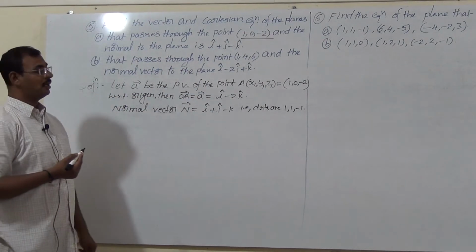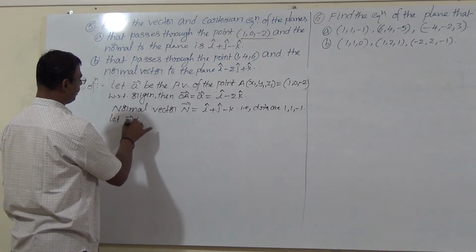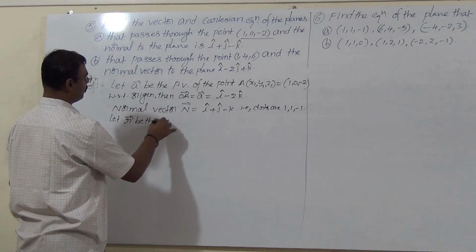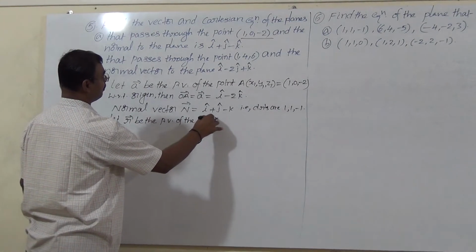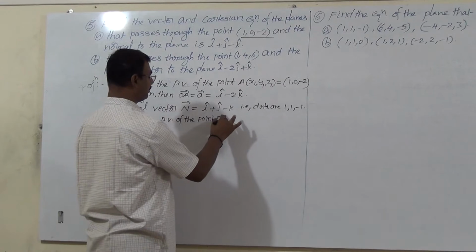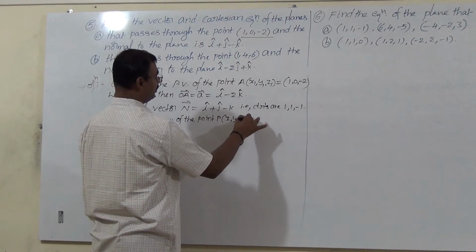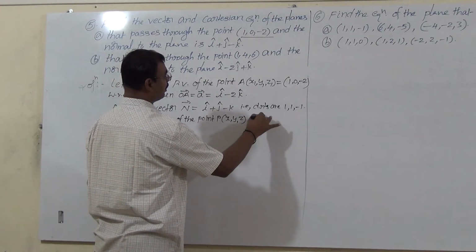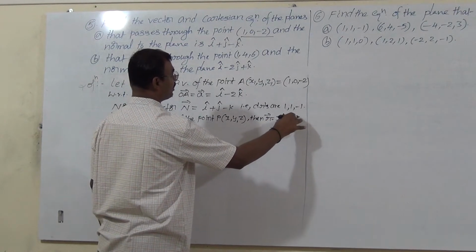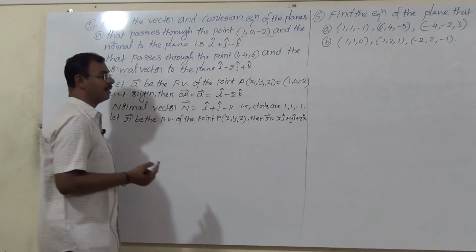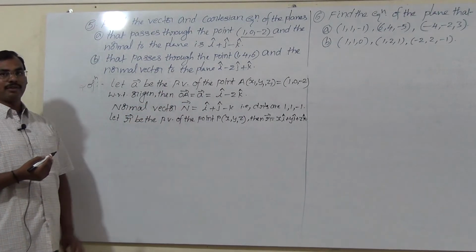Next, let r bar be any position vector, the position vector of the point P, any point (x, y, z). Then r bar equals x into i plus y into j plus z into k. We have all the values: a, n, r vectors.